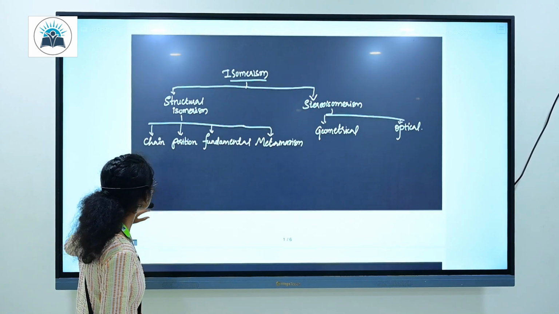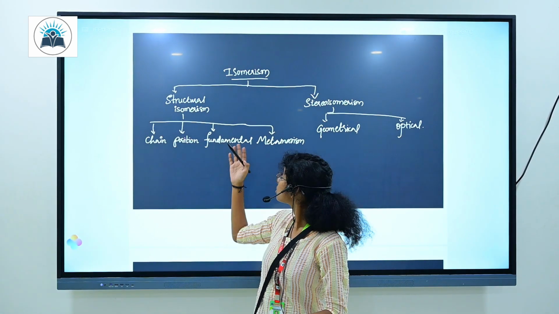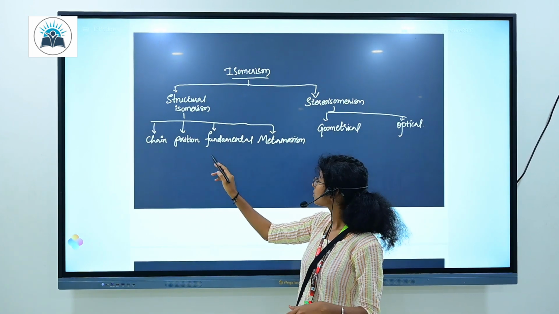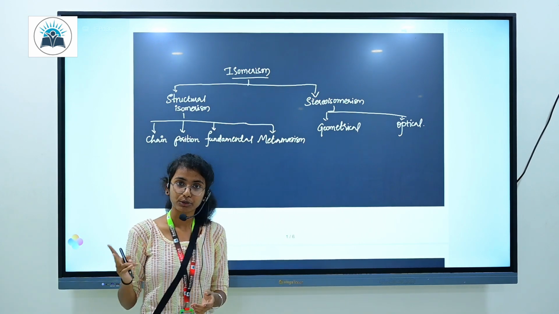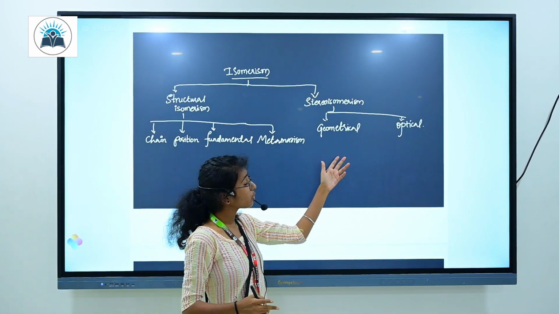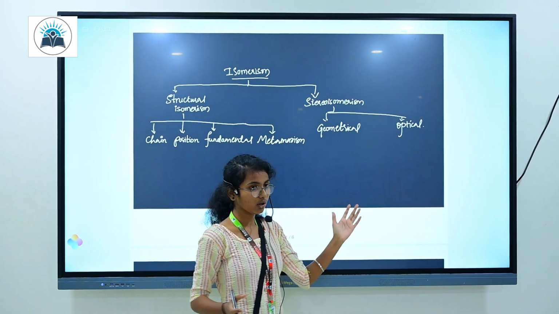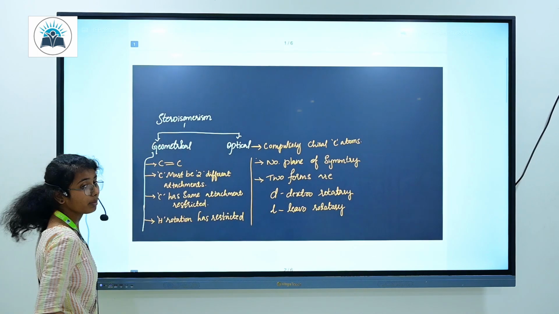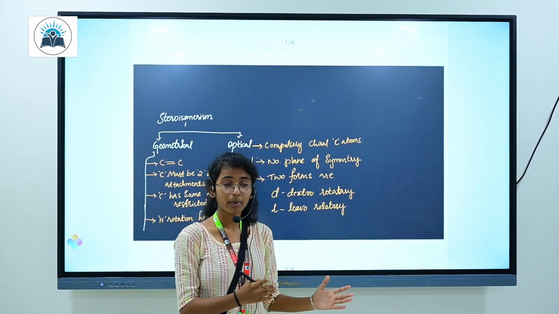Isomerism is classified into two types: structural and stereoisomerism. Structural is classified again into four types: chain, position, functional, and metamerism. And stereo is divided into two types: geometrical and optical. So we will have a deep discussion about stereoisomerism next. Coming to the topic, stereo is divided into two parts: geometrical and optical.